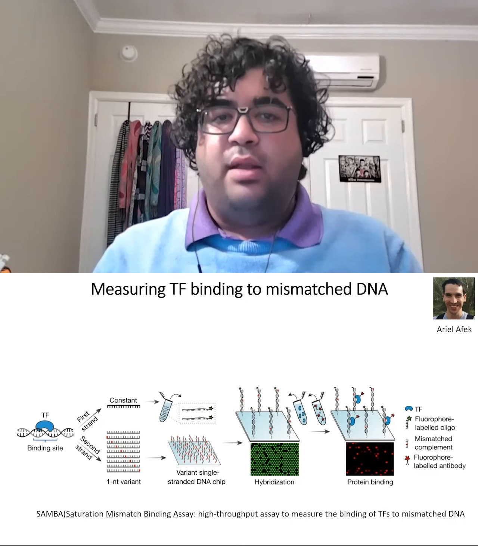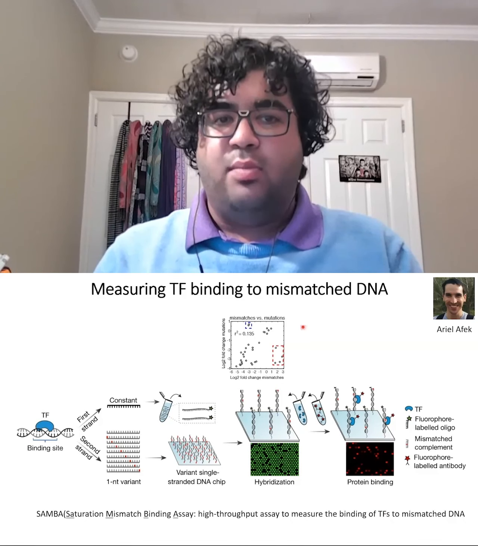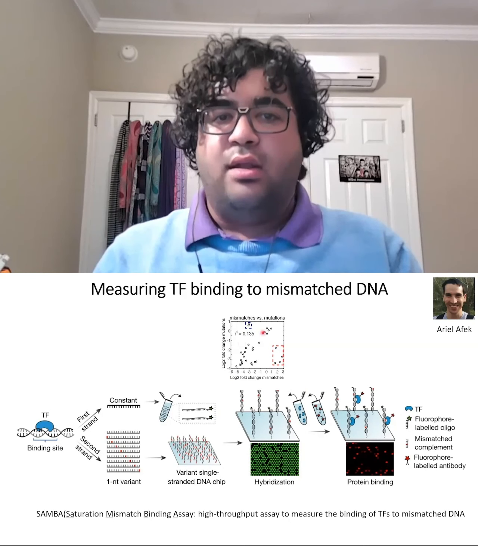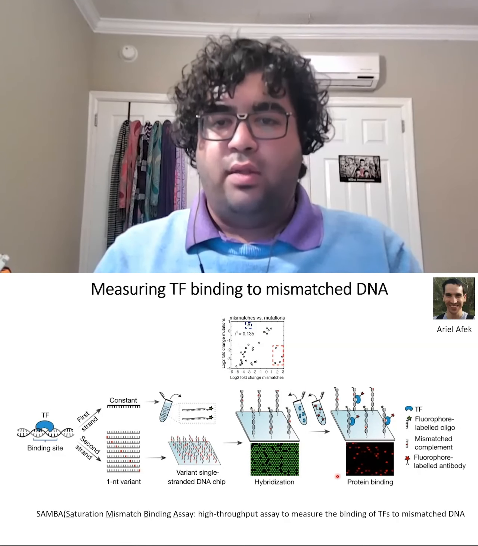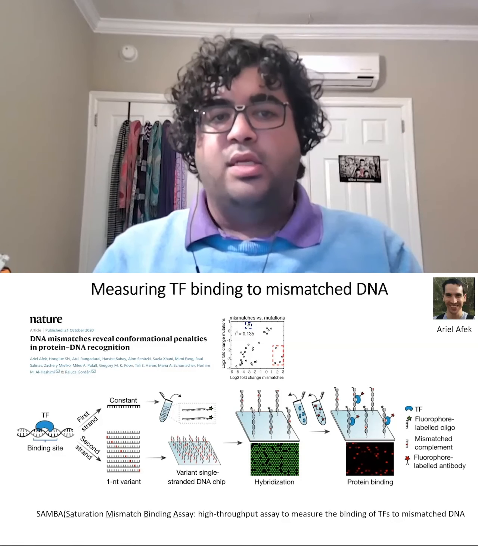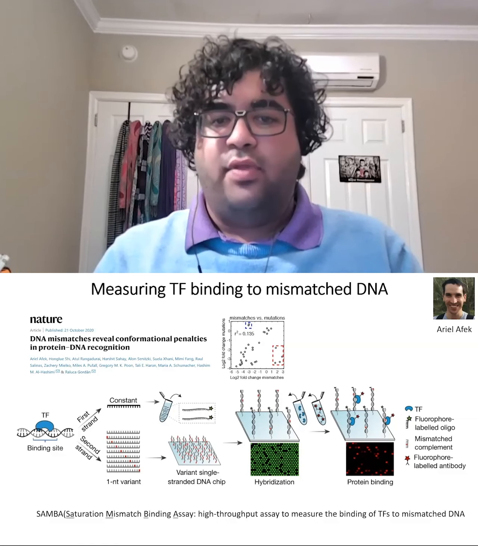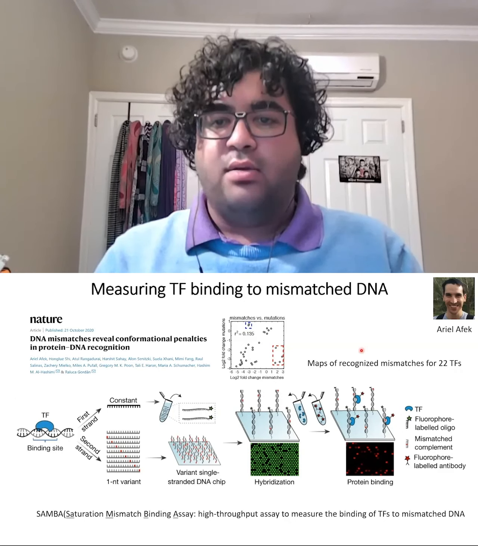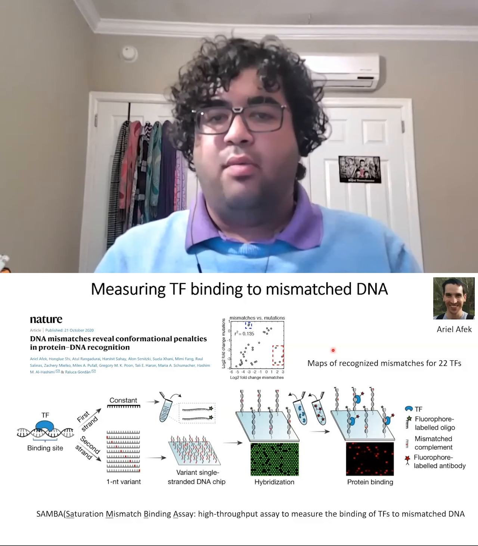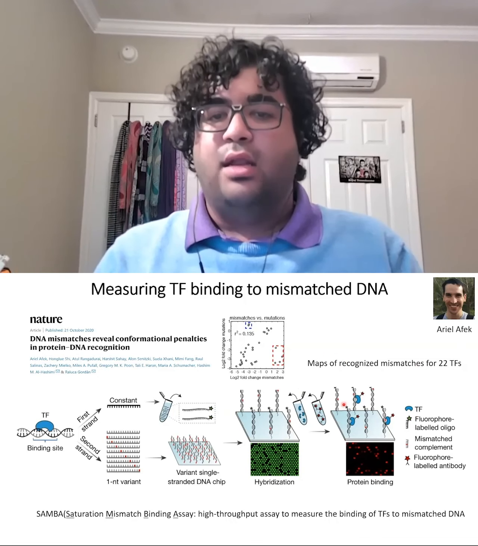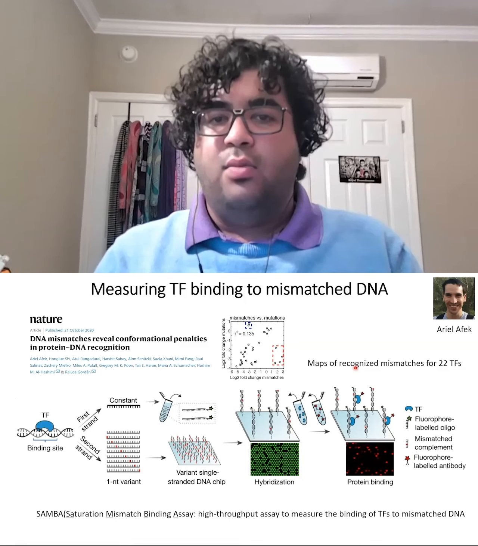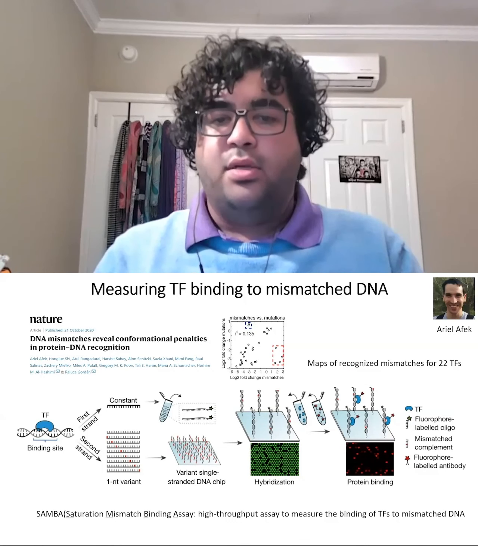We found that this binding was very different from that predicted by Watson-Crick DNA, suggesting that existing data is insufficient to explain this binding. We published this data set for 22 transcription factors and explored the structural aspects of this binding in our work. This work gives us a map of recognized mismatches for 22 transcription factors and allows us to test whether mutations coming from those specific mismatches can indeed lead to mutations due to competition with repair enzymes.